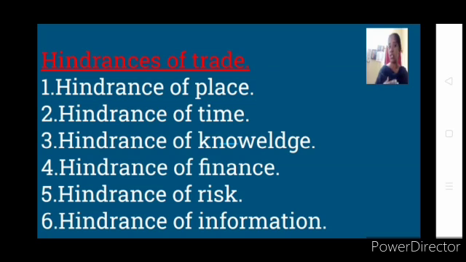That is, goods are produced at one time, but they might be needed by the consumer some other time. So this gap will be maintained by the warehouses. Once the goods are produced, they will be stored in the warehouse until the market gets demand. If not, what happens? If you go on supplying the goods, though there is no demand in the market, generally the prices have to be reduced. We can just observe when vegetables are more in the market. For example, we are familiar with onion and tomato prices. When there is huge supply in the market, they'll give you 1 kg of tomato for 2 rupees, 5 rupees also. Why are we getting it?